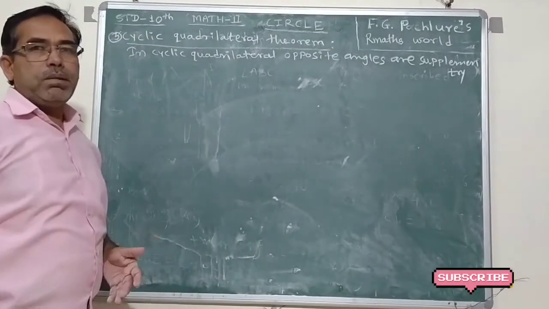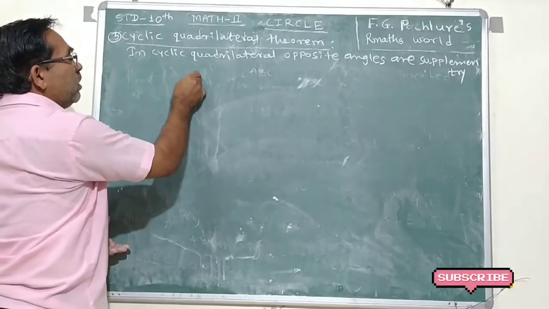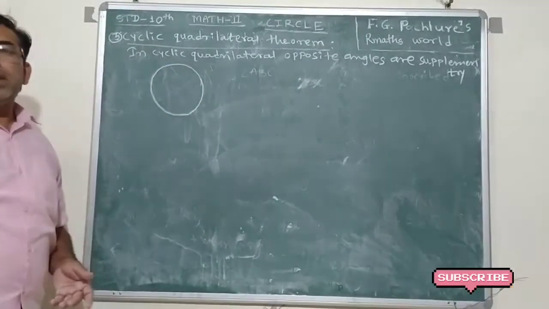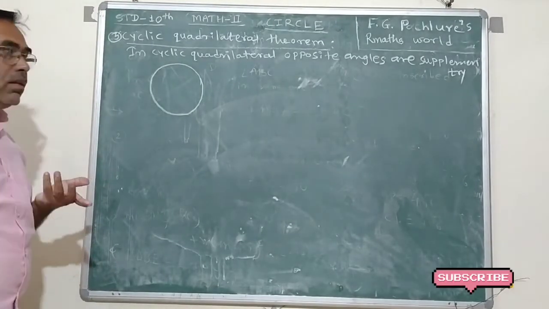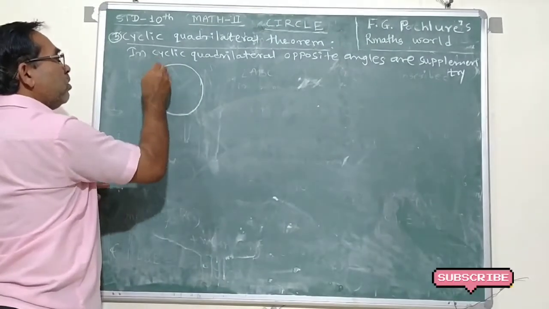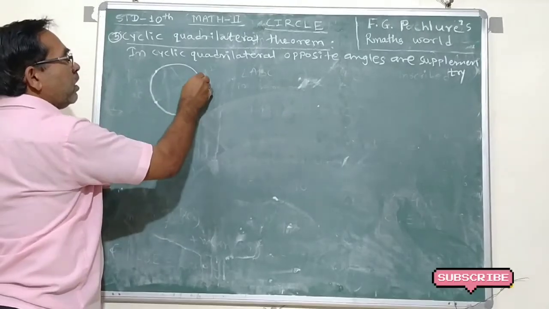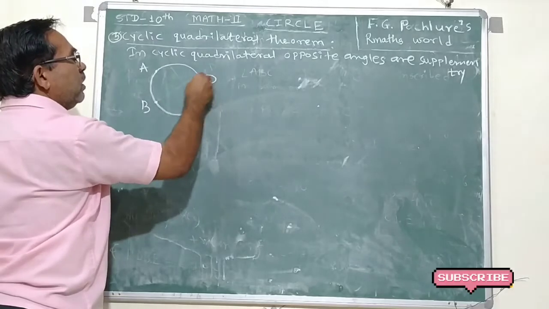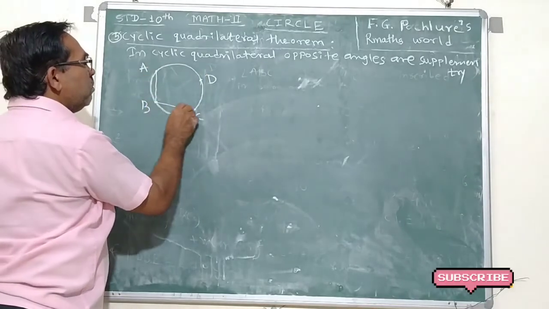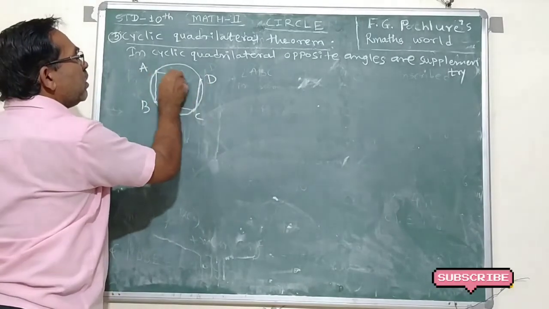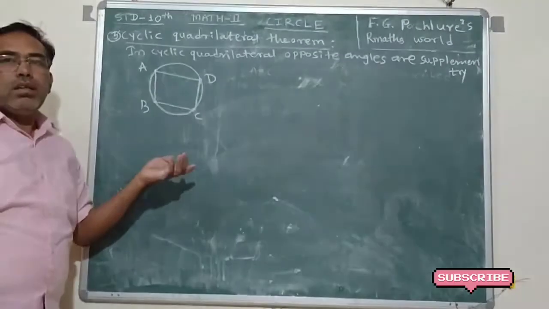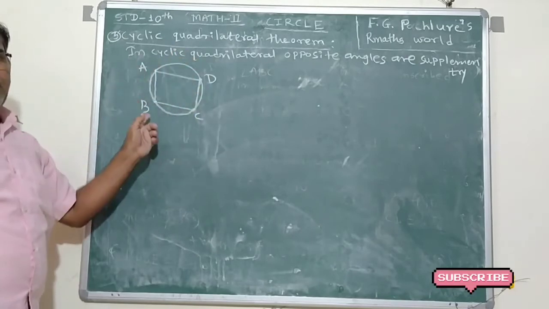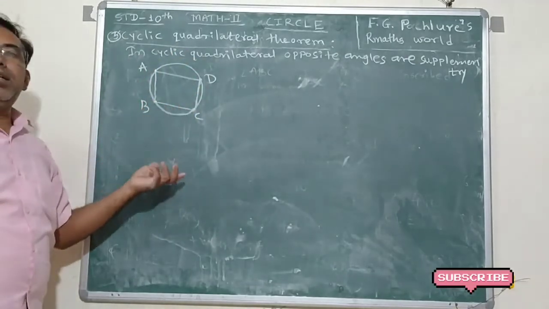Opposite angles are supplementary. Dear friends, first we see what is meant by cyclic quadrilateral. Cyclic quadrilateral means, if the four vertices of the quadrilateral, A, B, C, D, lie on a circle. I draw here quadrilateral ABCD. Dear friends, look at the figure. The vertices of this quadrilateral are on the circle. Therefore, it is the cyclic quadrilateral.